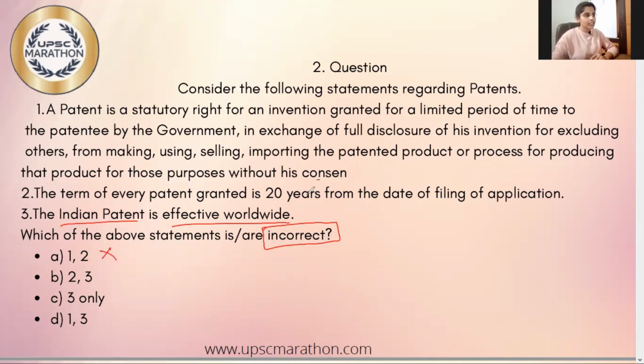Now let's look at statement 2. The term of every patent granted is 20 years from the date of filing an application. Yes, it is true. So from that, we can eliminate option B.